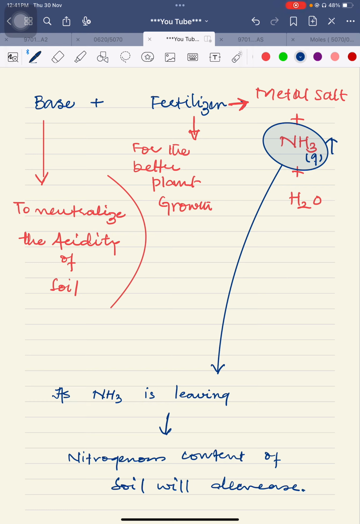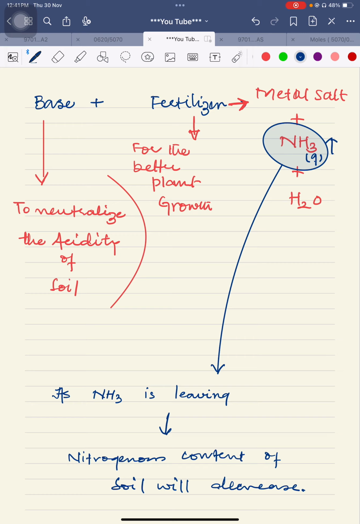Is that okay? So this is the problem with this reaction. Whenever we are adding a base to ammonium salts, which are used as a fertilizer, they produce ammonia gas. And when ammonia gas is produced, the content of nitrogen will decrease in the soil.